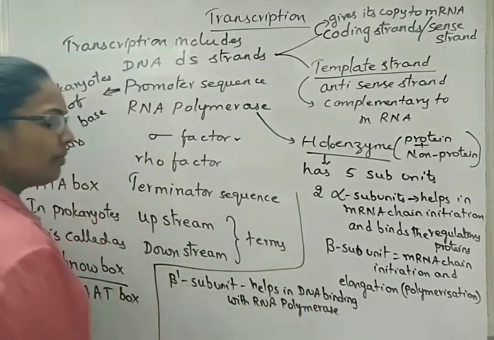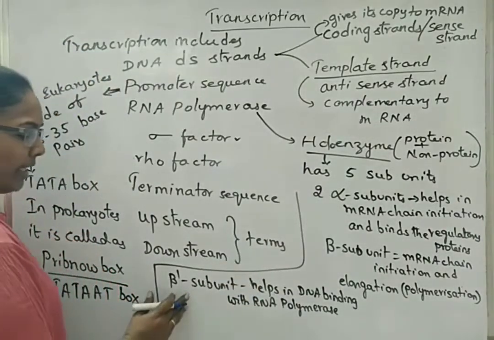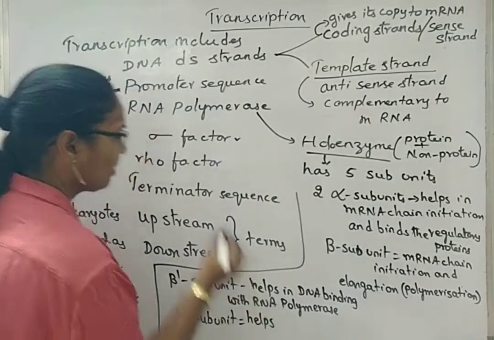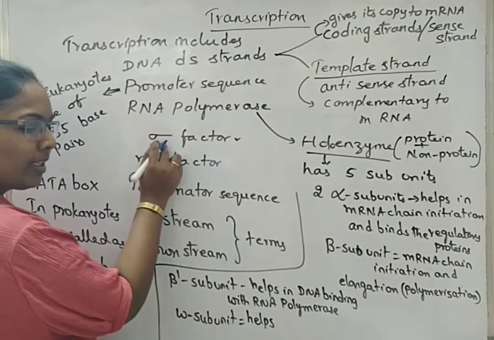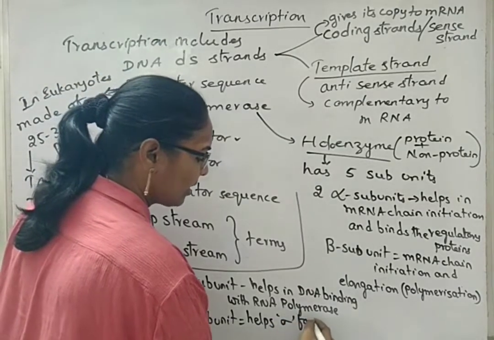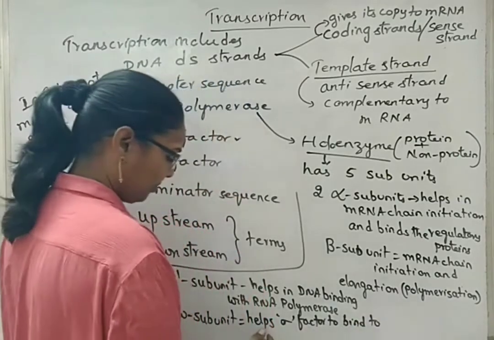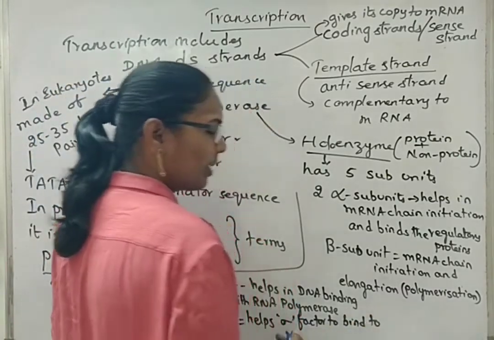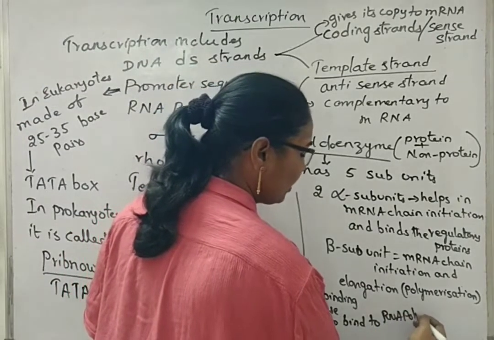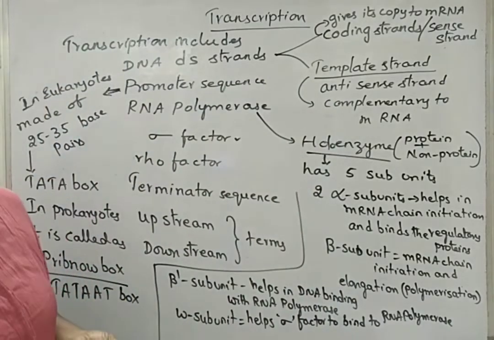Means RNA polymerase will go and bind to one specific area of the DNA at this subunit area of the RNA polymerase. This helps the sigma factor to recognize and bind onto the RNA polymerase. RNA polymerase is also called as core enzyme.